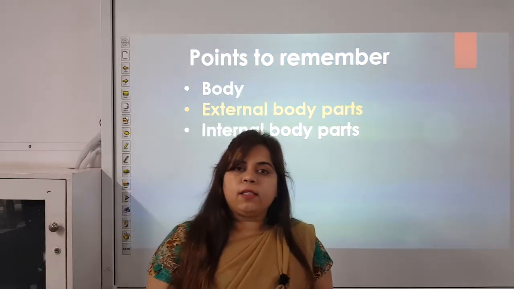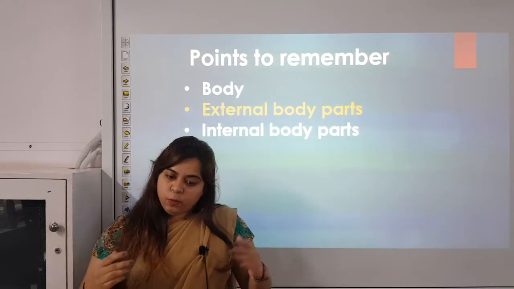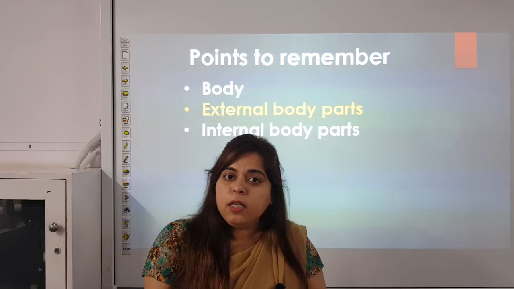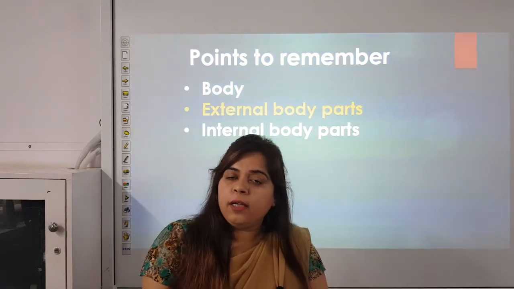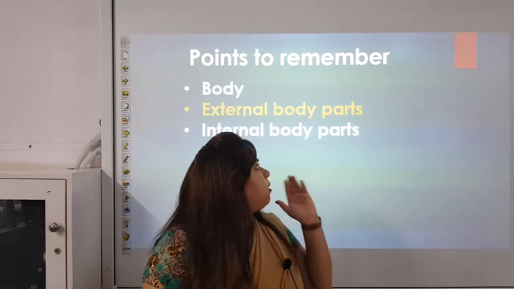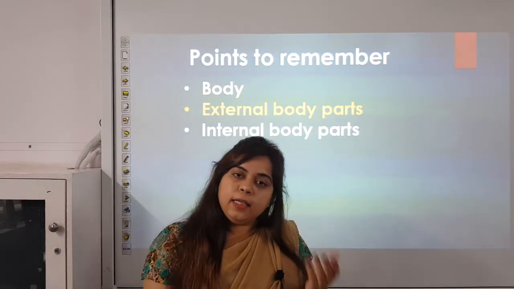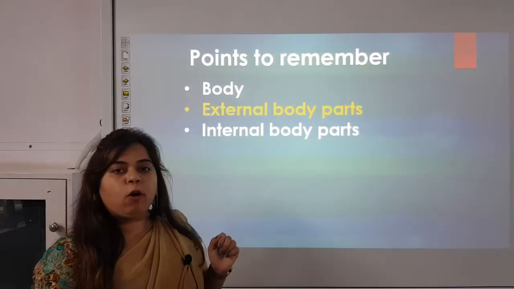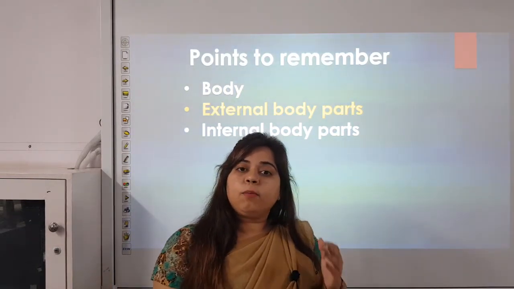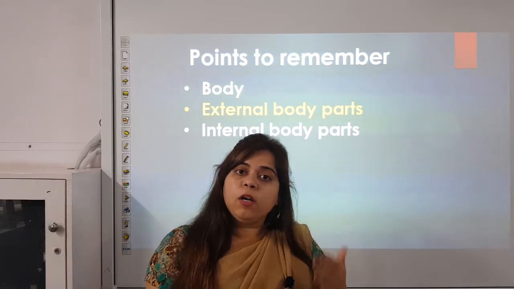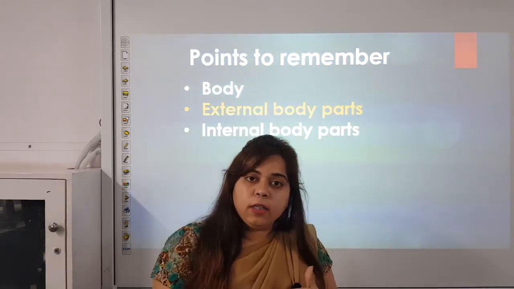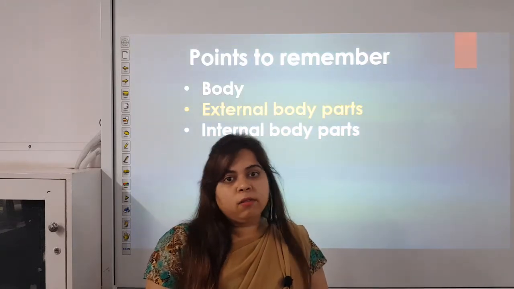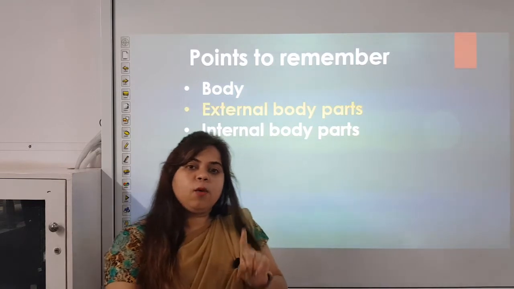Now do you know what are external body parts? The body parts which are visible to you. Children, when you stand in front of the mirror, the body parts which are visible to you at that time are external body parts, like eyes, ears, nose, hands, legs. Internal body parts are body parts that are hidden inside our body, like brain, heart, lungs, stomach. Okay, now we will discuss each one by one.